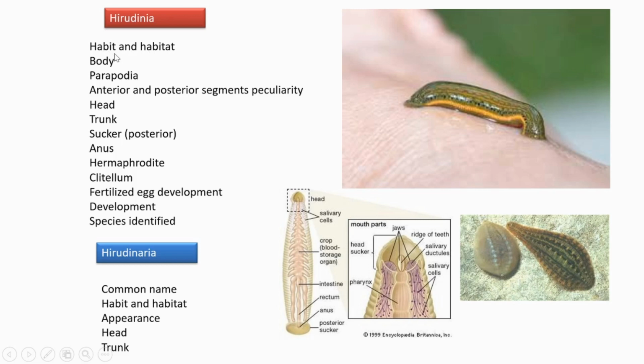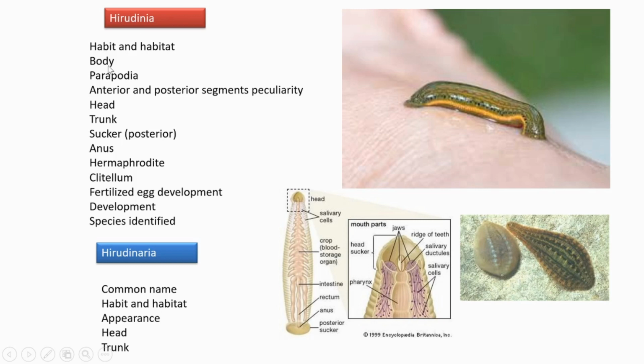Regarding its habit, it is an ectoparasite. Ectoparasite means it is parasitic and seen on the outer body surface of its host instead of inside the body. It's a blood sucking parasite.